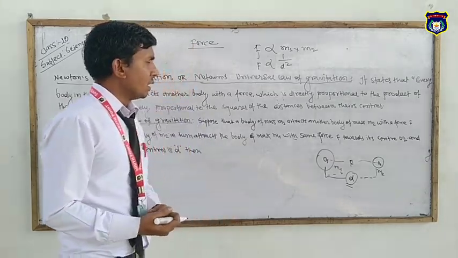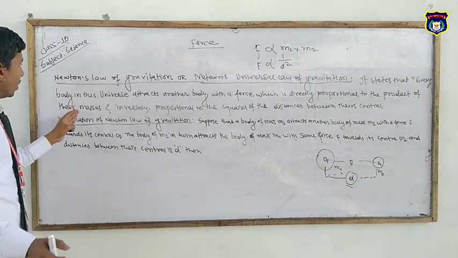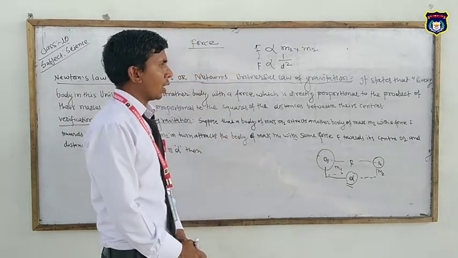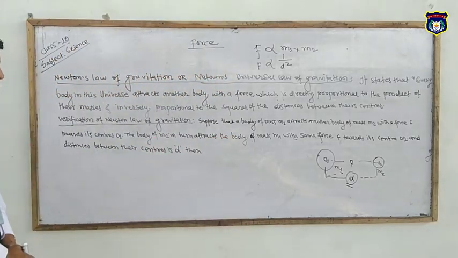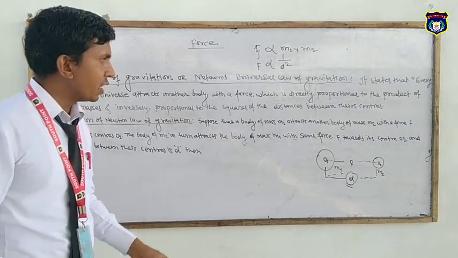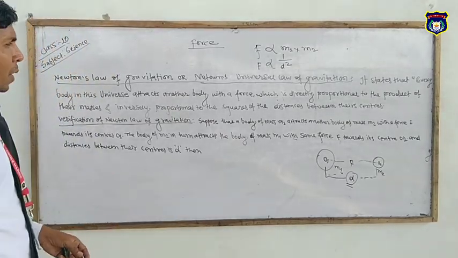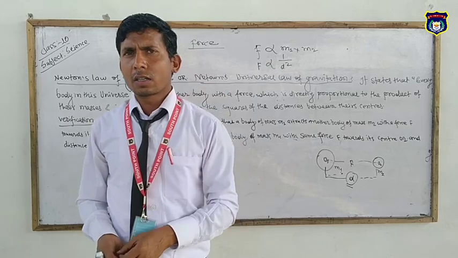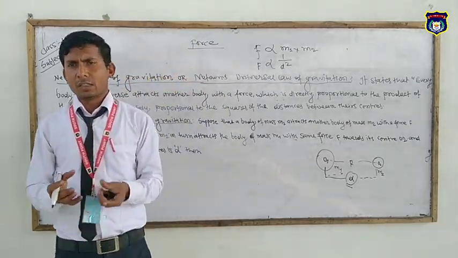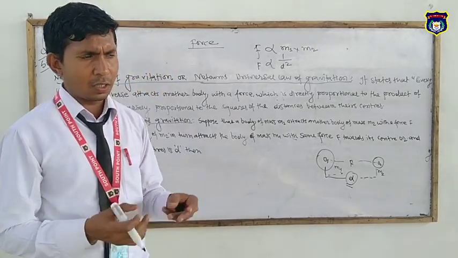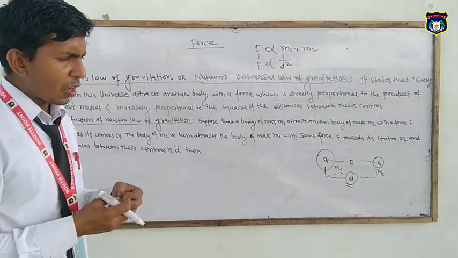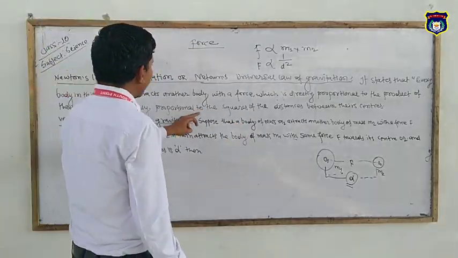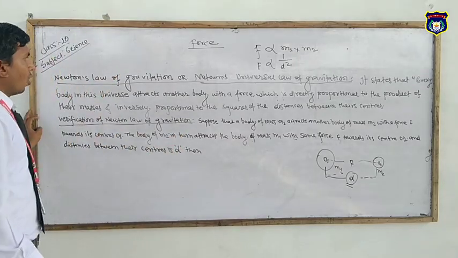Listen once again. It states that every body in this universe attracts one another with a force which is directly proportional to the product of their masses and inversely proportional to the square of the distance between their centers. The heavenly bodies may be the sun and earth, the sun and the moon, the sun and Jupiter, the earth and Jupiter, Neptune, our satellite, any heavenly body. That law is known as the universal law of gravitation.